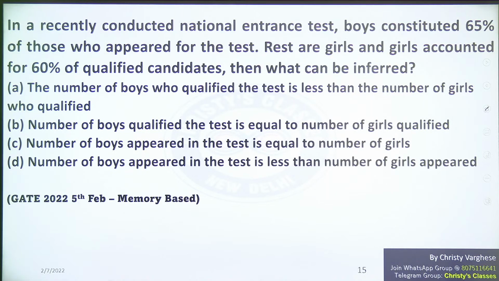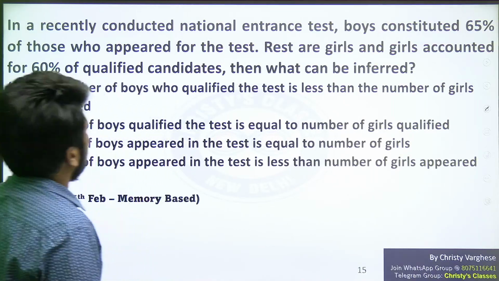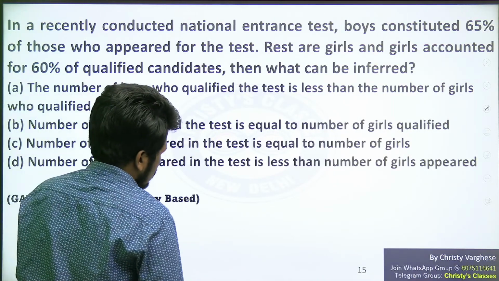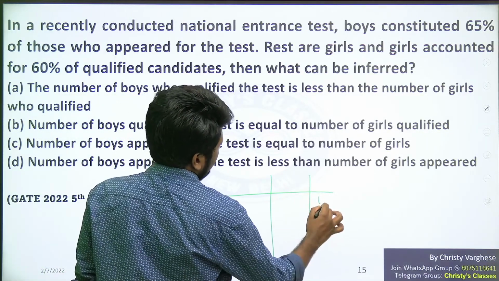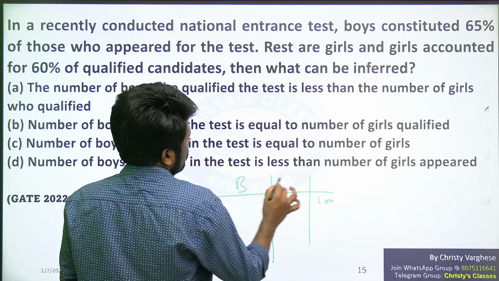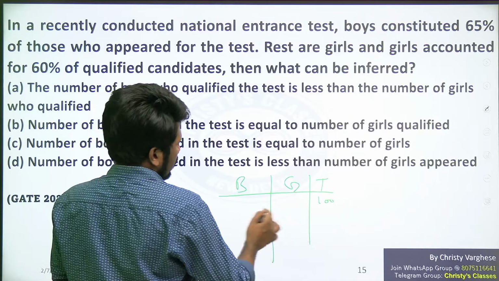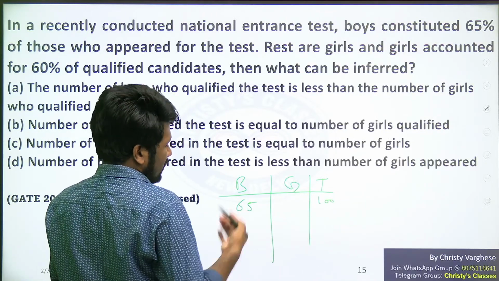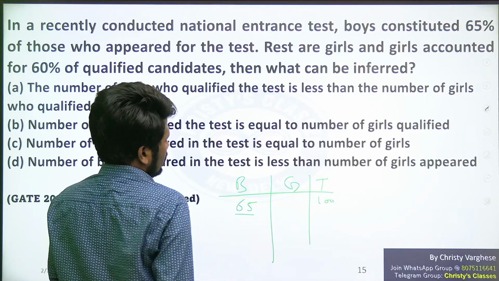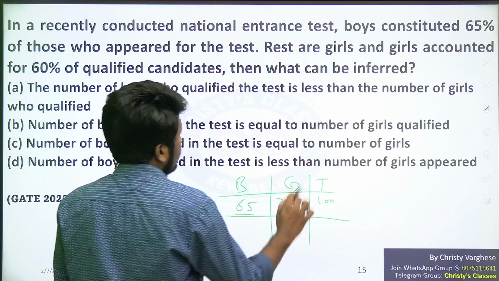Okay, I'll start explaining. In a recently conducted national entrance test, boys constituted 65% of those who appeared for the test. So I will give you clarity. If a total of 100 people appeared in the test, boys and girls, total 100, 65% of that 100 is 65 people. Just an example. I'm not saying 100 people were there, but I'm just giving an example to make you understand the meaning of the question. 65 boys and the rest are girls. That is why 35 girls are there.